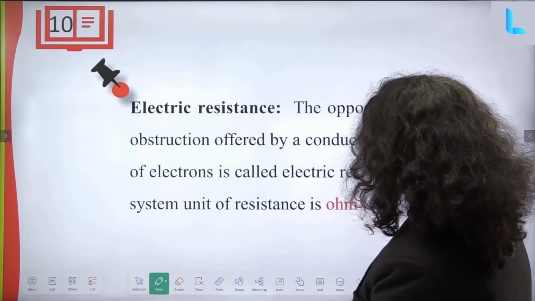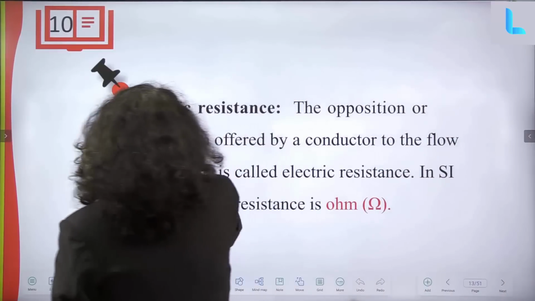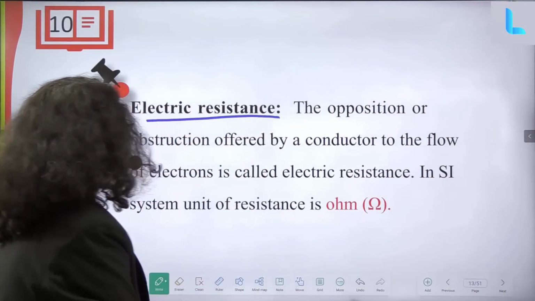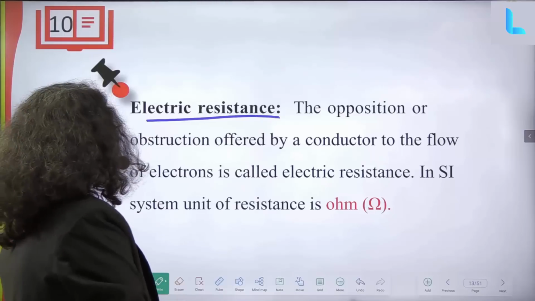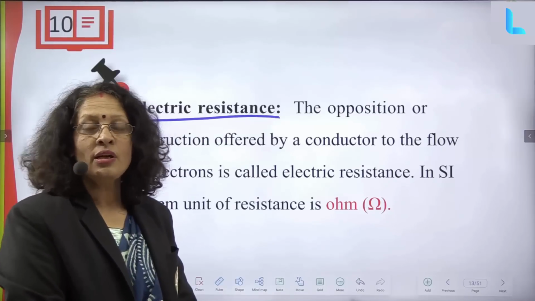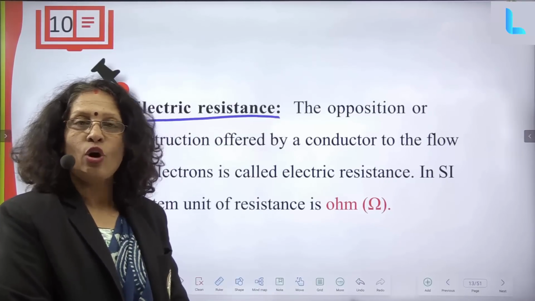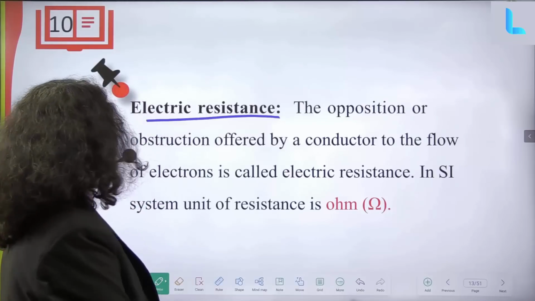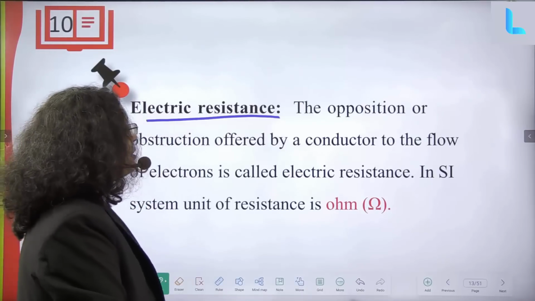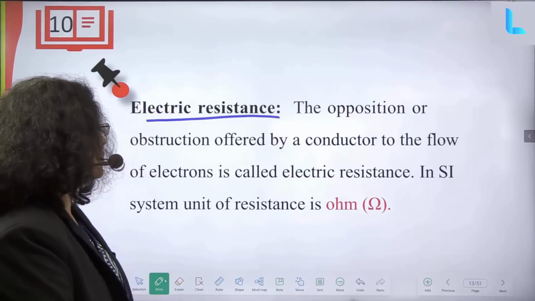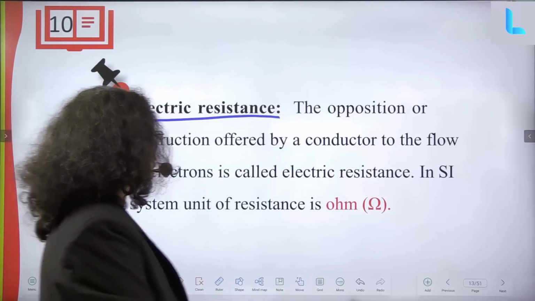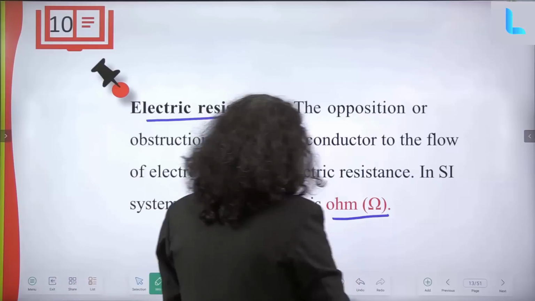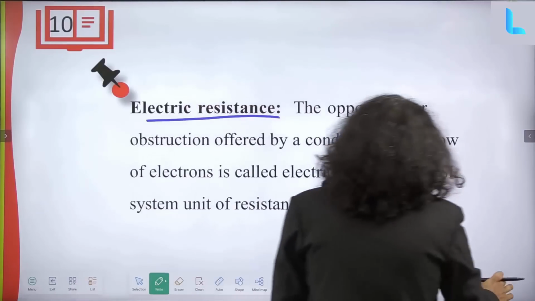Okay. Electric resistance. What do you mean by resistance? The opposition or obstruction offered, which is hindrance in the flow of current in conductors. That is only called resistance. So offered by a conductor to flow of electrons, electrical resistance. So SI unit will be ohm, or it is also called mho. Okay.